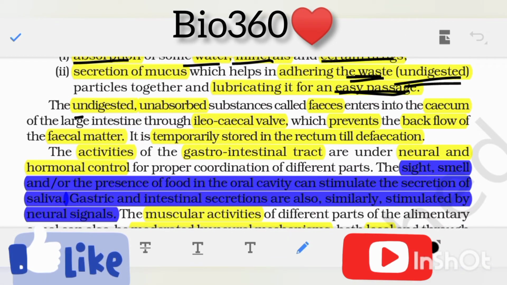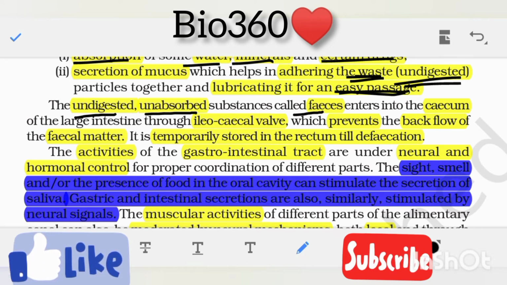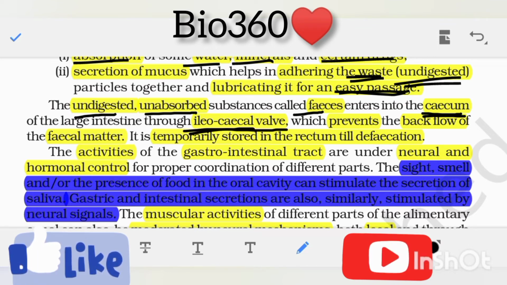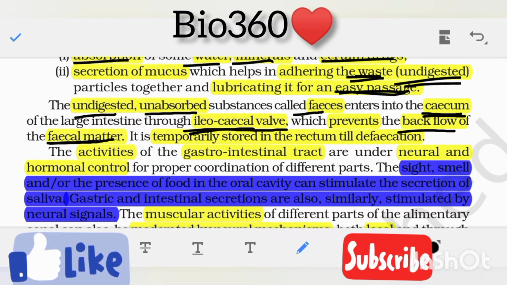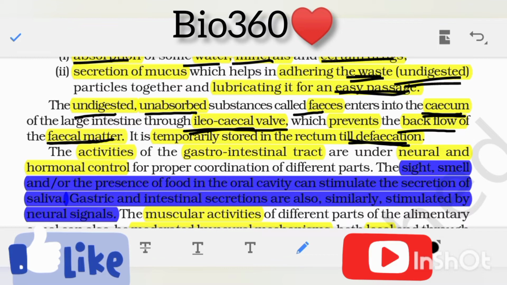The undigested and unabsorbed substance called feces enters into the cecum, which is the first part of the large intestine, through the ileocecal valve, which prevents the backward flow of fecal matter. It is temporarily stored in the rectum till defecation. Defecation means exit of fecal matter from the human body.